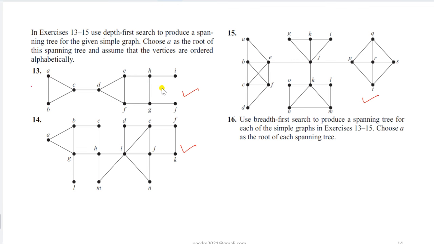Okay na, meeku 13, 14, 15 questions answers meeku next class lo explain chesi pedtanu, but you just try now. Okay, and see here what they ask, choose A as the root node. So for each and every graph, what is that root node? A is our root node. Okay ma, and check here 1 2 3 4 5 6 7 8 9 10 vertices are there. So how many edges will be there in the spanning tree? 10 minus 1, that is 9 edges must and should be there in the spanning tree. Okay, that is the condition for spanning trees, right?